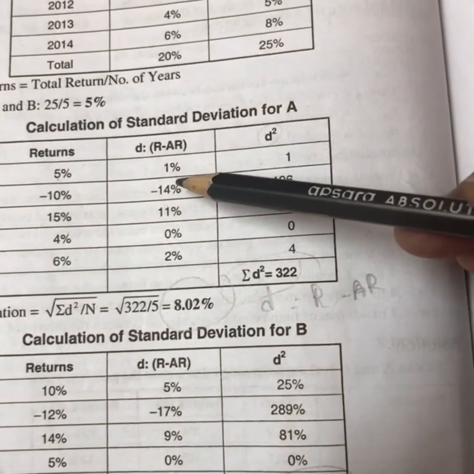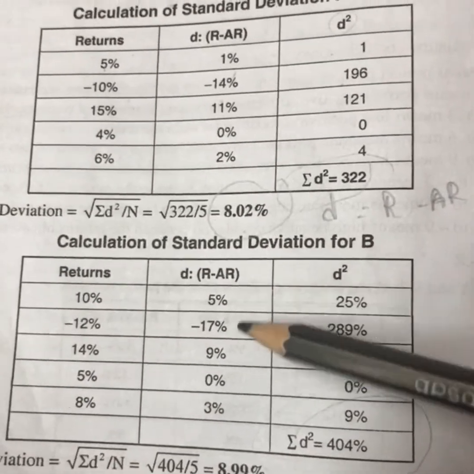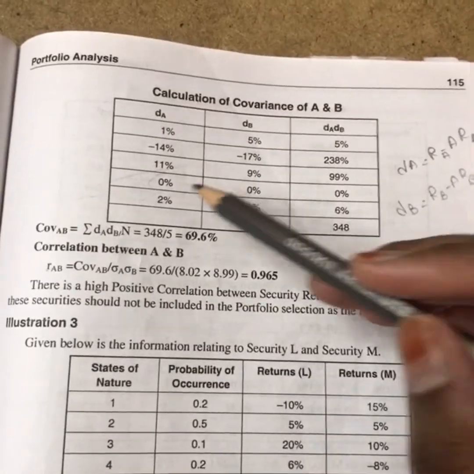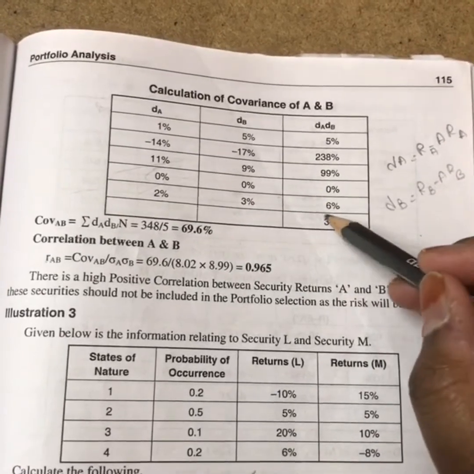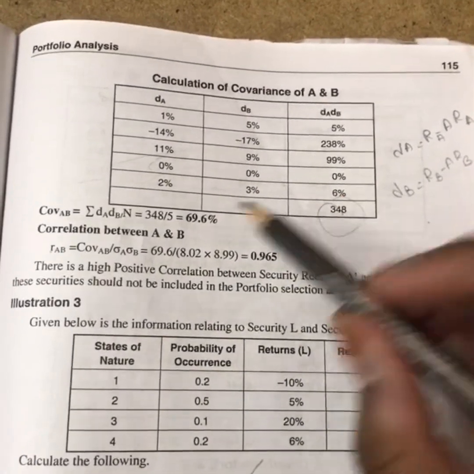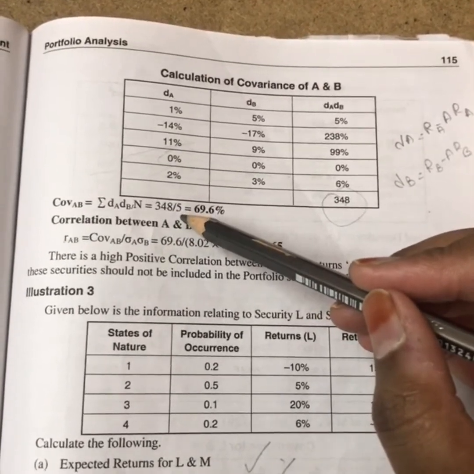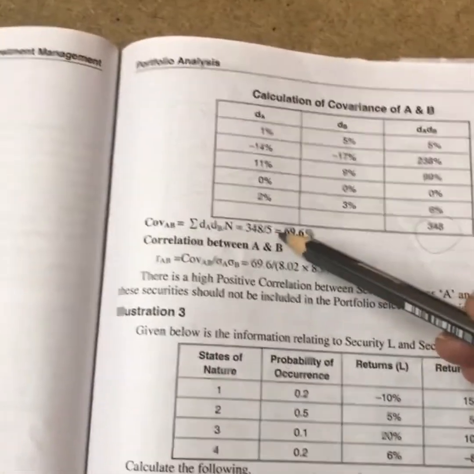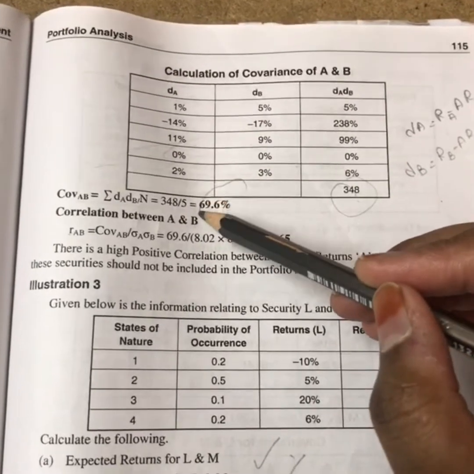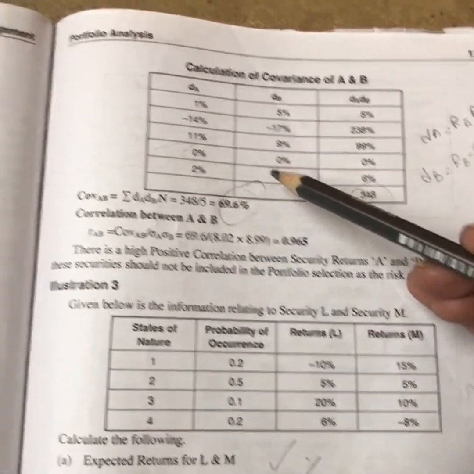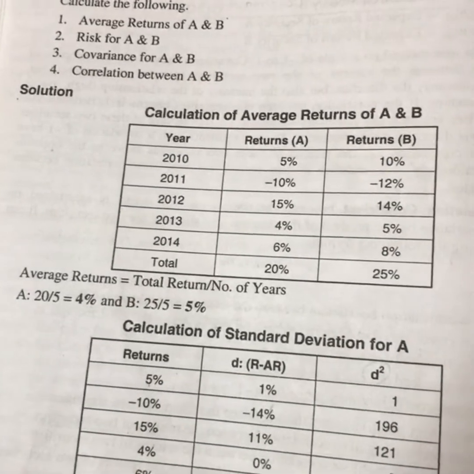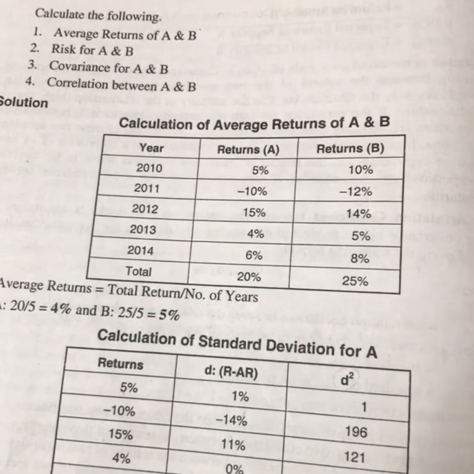So the values are written as DA, and then 5, minus 17, 9, 0 and 3 are written as DB. If you multiply these two, you get the total of 348. With this value, just substitute in the formula. 348 divided by 5, because division by n, right? N is total 5, so you get 69.6.